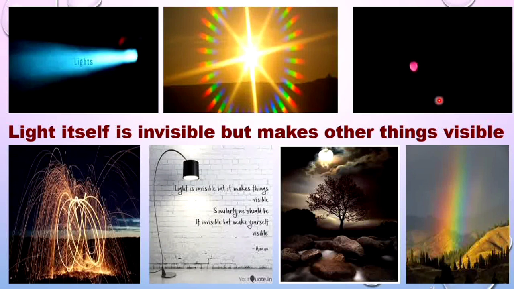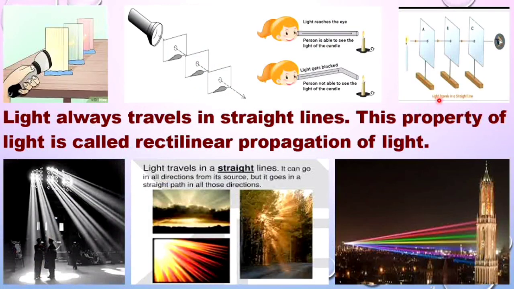Have you ever seen light? No, nobody has seen light, but we are able to see the objects because of light. Therefore, we can say light itself is invisible but makes other things visible. Light always travels in straight lines. This property of light is called rectilinear propagation of light.